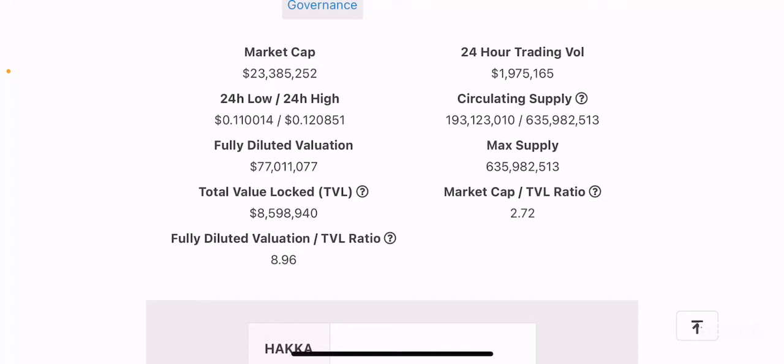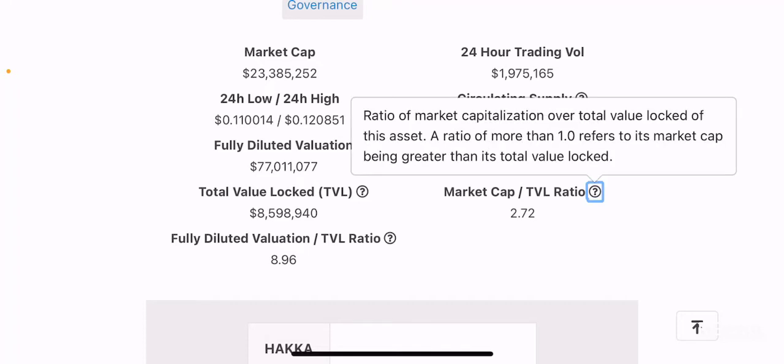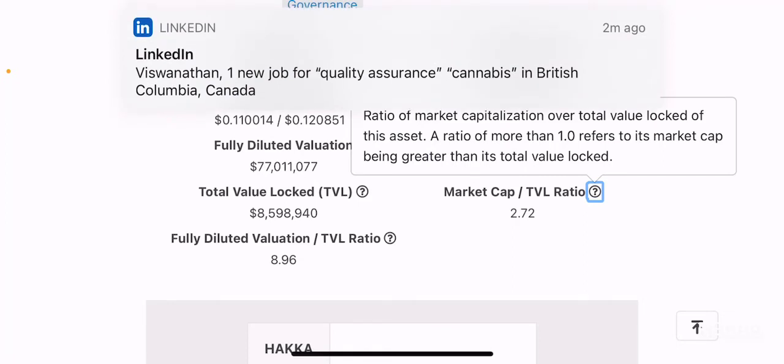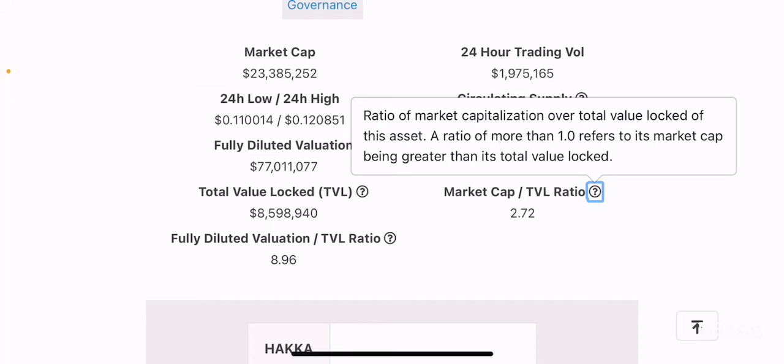If you look at the market cap to TVL ratio, which is something that we have covered for projects that have liquidity provision mechanisms, it's the market cap divided by the total value locked within the protocol.